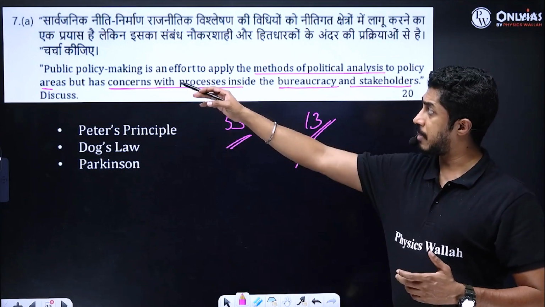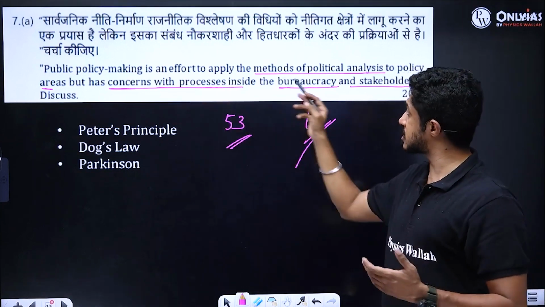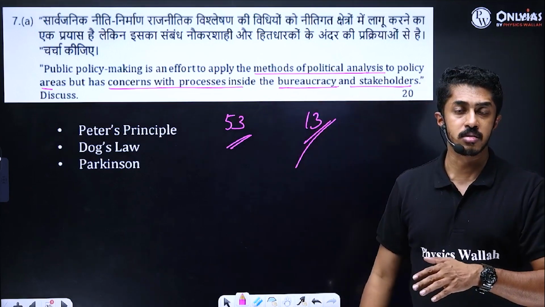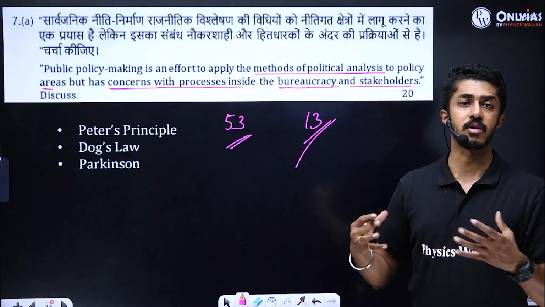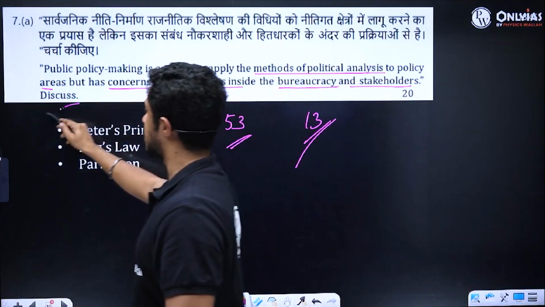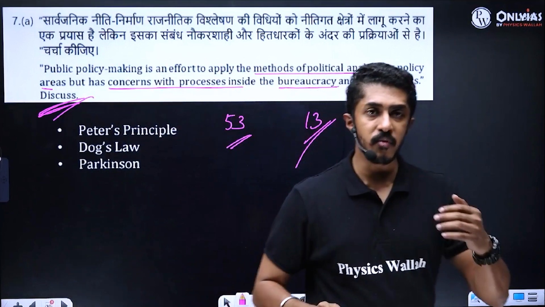So yes, public policy making can become what? You become concerned with the processes inside the bureaucracy and the stakeholders. Why? They keep creating work for themselves. At the same time, it's a discussed question. Why do you need bureaucracy? Why do you need to be worried about the stakeholders?